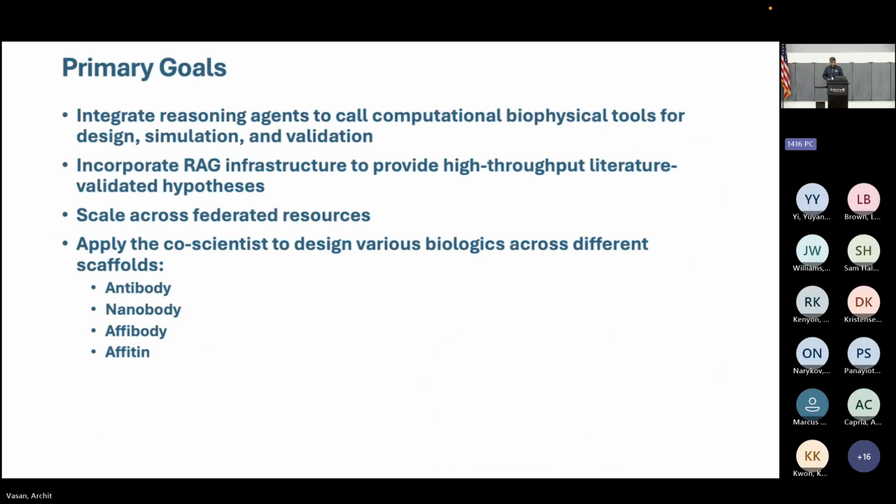And so the primary goals for this entire project are to, one, integrate reasoning agents to call computational biophysical tools for design, simulation, and validation. Also, we want to incorporate a RAG infrastructure to provide high throughput literature validated hypotheses, and to scale across federated resources. That means scaling across different high performance computing resources like Aurora or Frontier. And also we want this to be biologically meaningful, so to actually generate biologics across different types of scaffolds like antibodies, nanobodies, affibodies, and affitins.